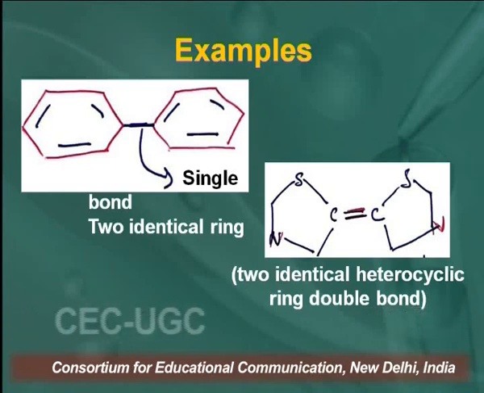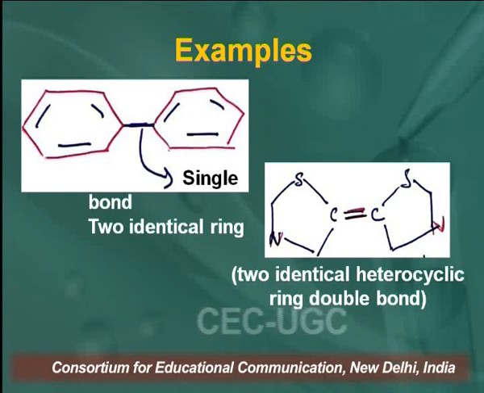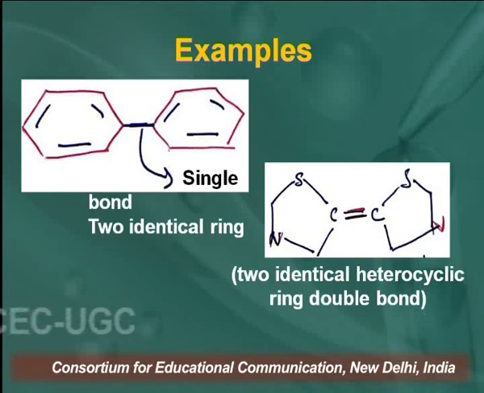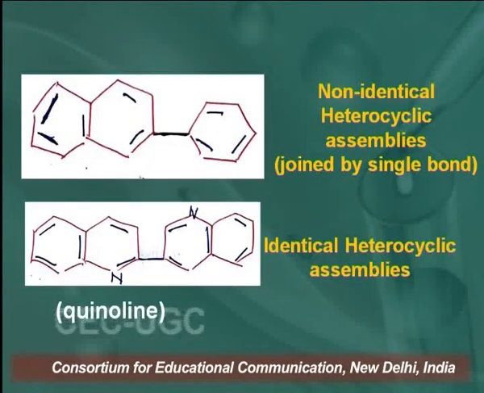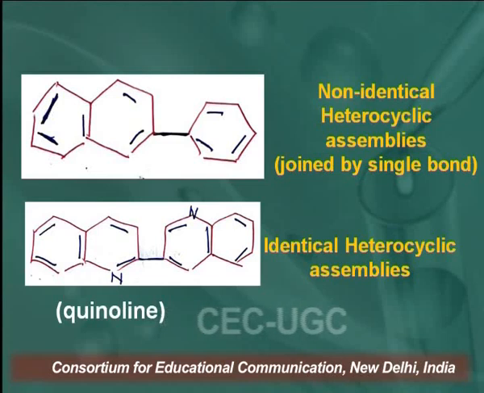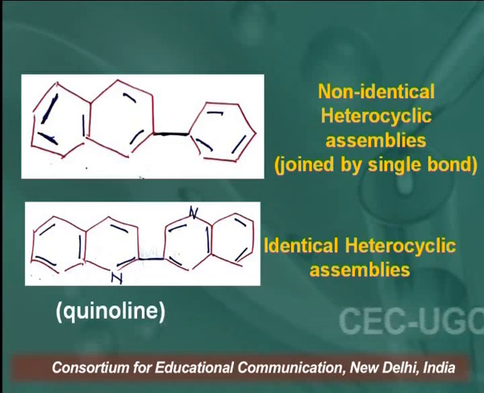Here we are looking at identical rings. In the next structure there are 2 identical rings having a heteroatom, joined together by a double bond. Those are heterocyclic ring assemblies. Similarly, we can classify another type, non-identical heterocyclic assemblies.